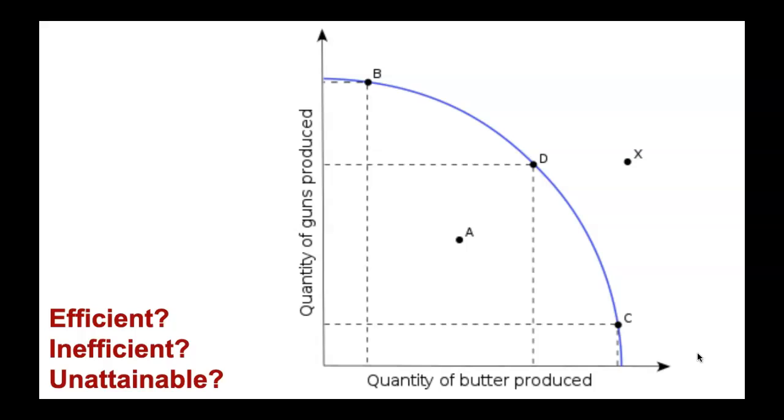At production level X, is that considered efficient, inefficient, or unattainable, or impossible? Production level A, is that considered efficient, inefficient, or unattainable? Production level B? Is that considered efficient, inefficient, or unattainable? What about production level C? Is that efficient, inefficient, or unattainable?